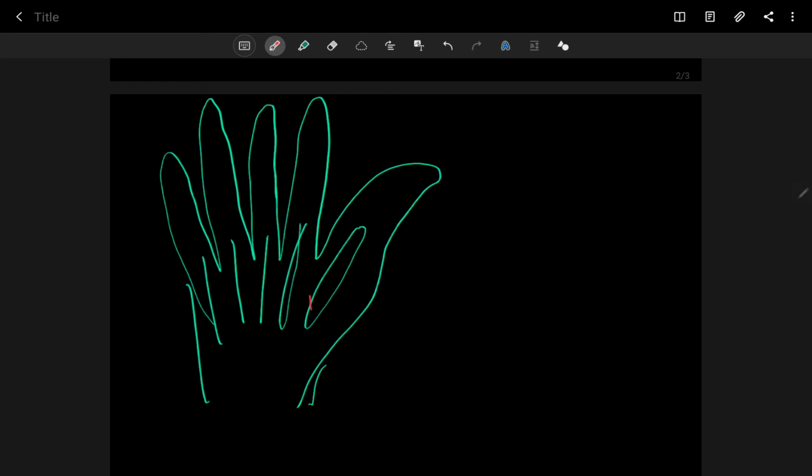One is here passing through this web space, and one is here through this web space, and this is your middle finger, the central finger, which has the axis. And the next one is on this side, and another is on this side.